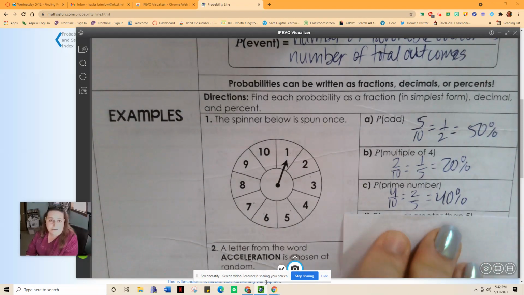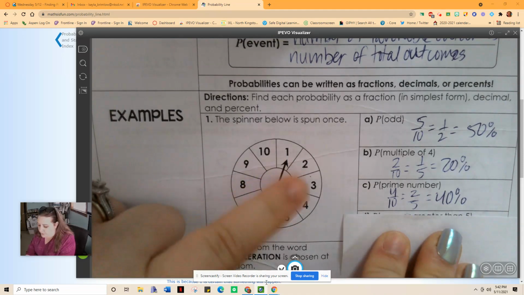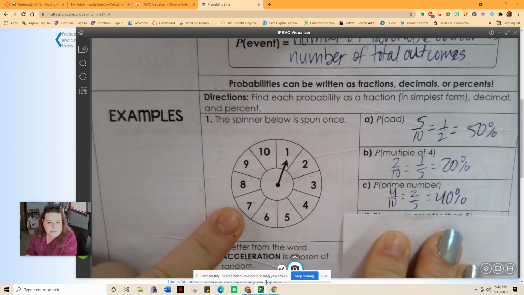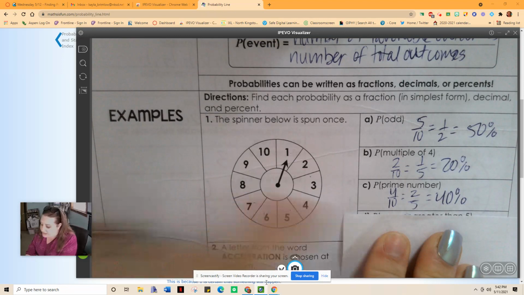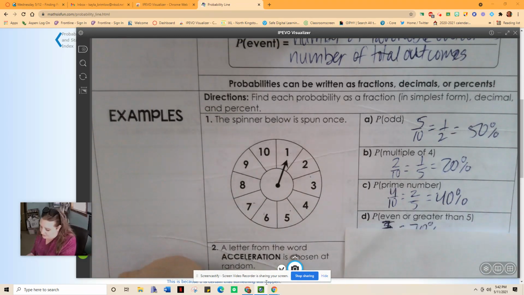Prime number. So prime numbers are numbers where the only factors are 1 and itself. So we have 2, 3, 5, and 7 here. So there's 4 out of 10 chances, which is the same as 2 out of 5, or 40% chance.